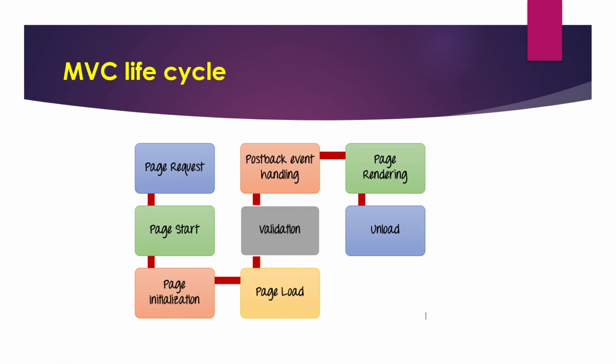For example, the client clicks on the submit button without entering his email and password. We have to display validations to the client, like please enter an email, please enter a password. And then post back event handling. Event handling is nothing but whenever you click on the button, that is a click event. Like that we have different types of events in MVC. And then we have page rendering, and at the last is page unload. So this is the life cycle of MVC.